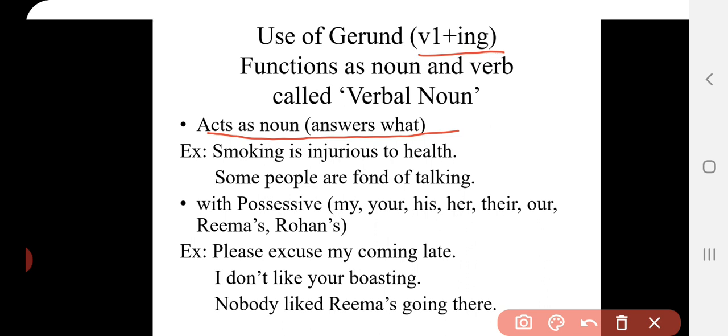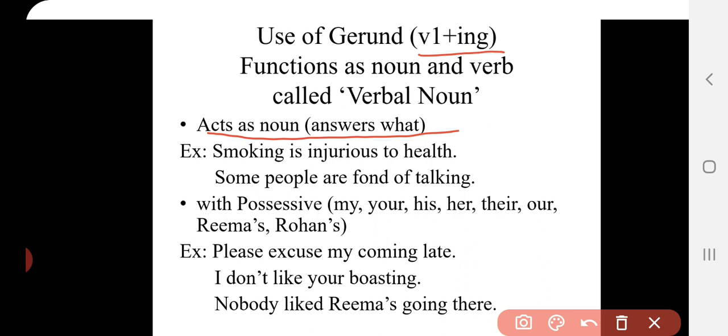And what usually answers the name. What is the name of the Prime Minister of India? What is the name of your mother? So what usually answers the noun. And similarly, the gerund plays the role of noun, and it answers the question that starts with what.